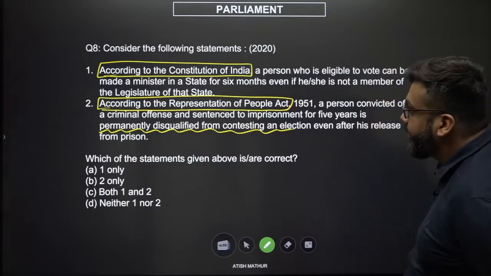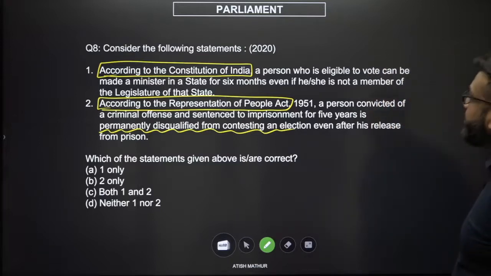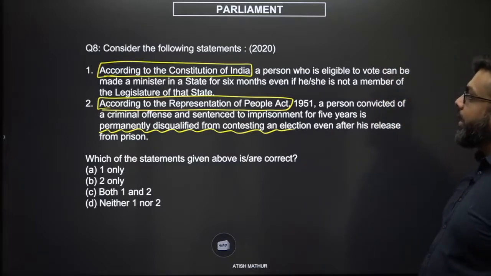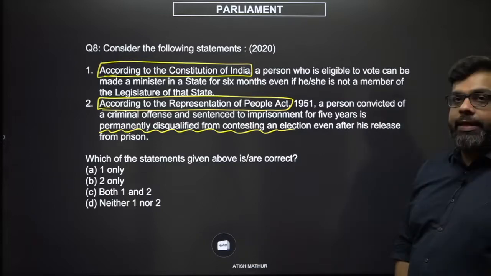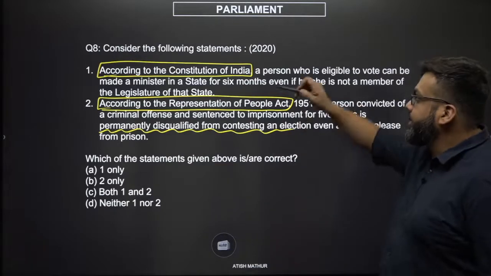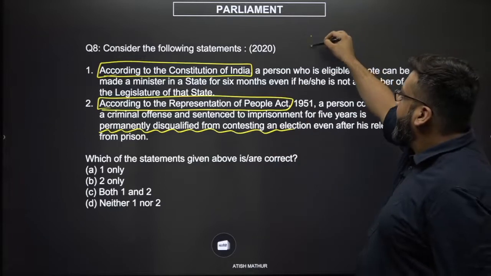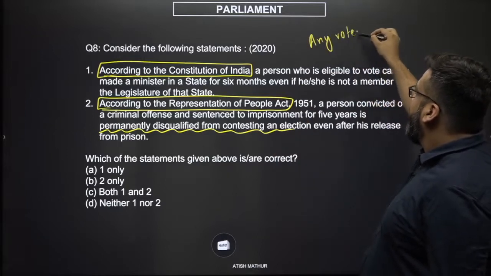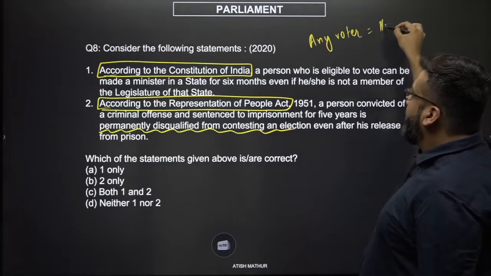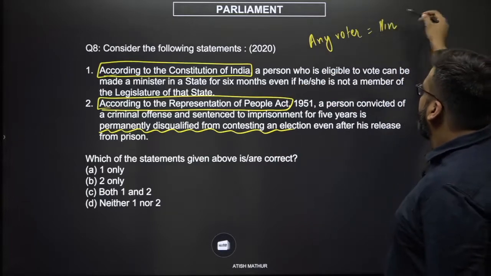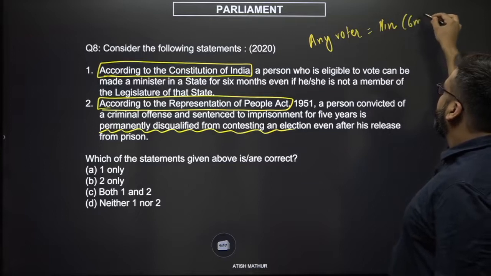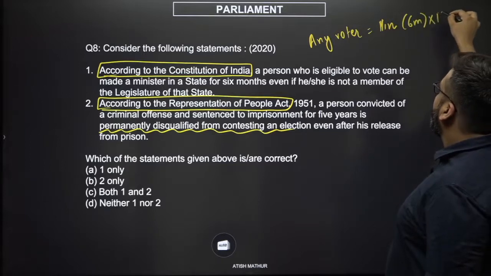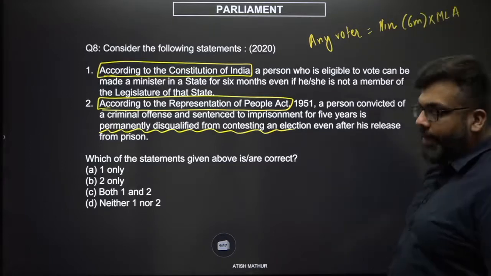Let's try and solve it. A person who is eligible to vote can be made a minister in a state for 6 months. Let's try and simplify this. So, any voter can be a minister for 6 months even if you are not an MLA, right?